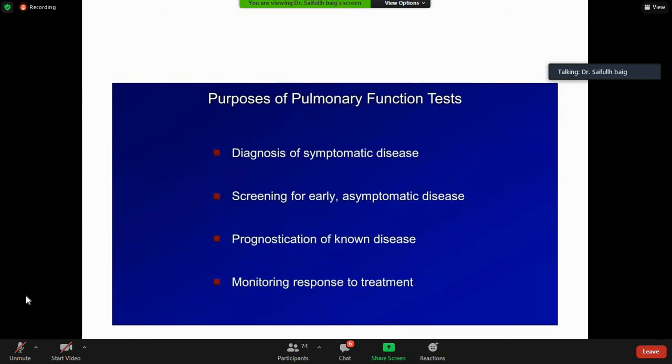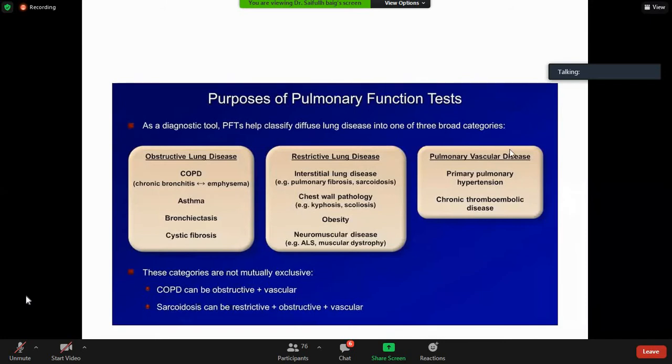All right. Then monitoring response to a treatment. Say a patient who was diagnosed as a case of asthma. His FEV1 was 60% of predicted. You started him on inhaled corticosteroid and long-acting beta-2 agonist, ICS and LABA. Now, after 2 months, you want to know how much his FEV1 has improved with your treatment. So you are going to repeat his spirometry again. All right? Everyone with me? Okay.